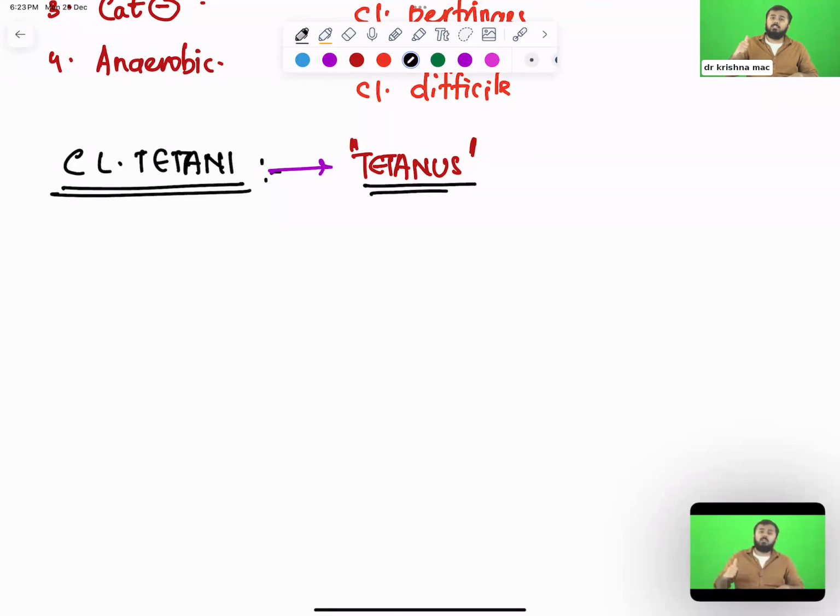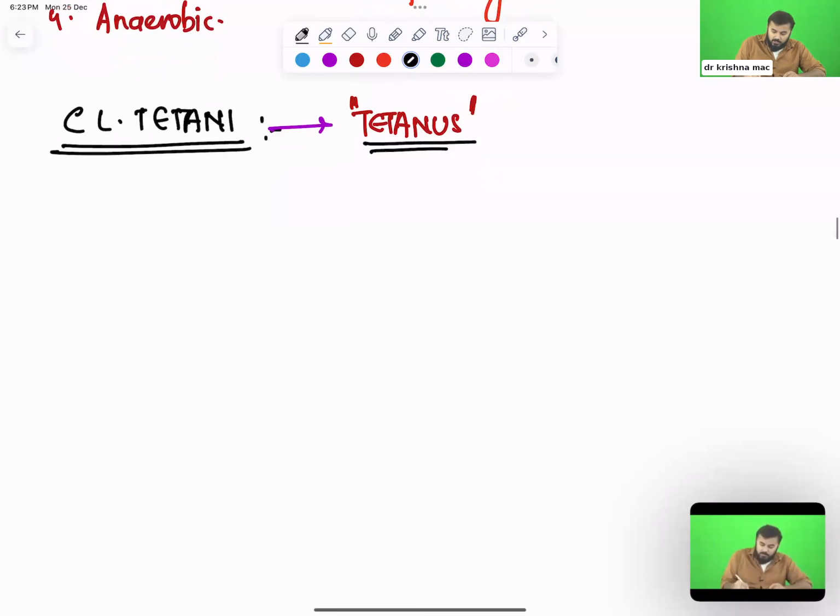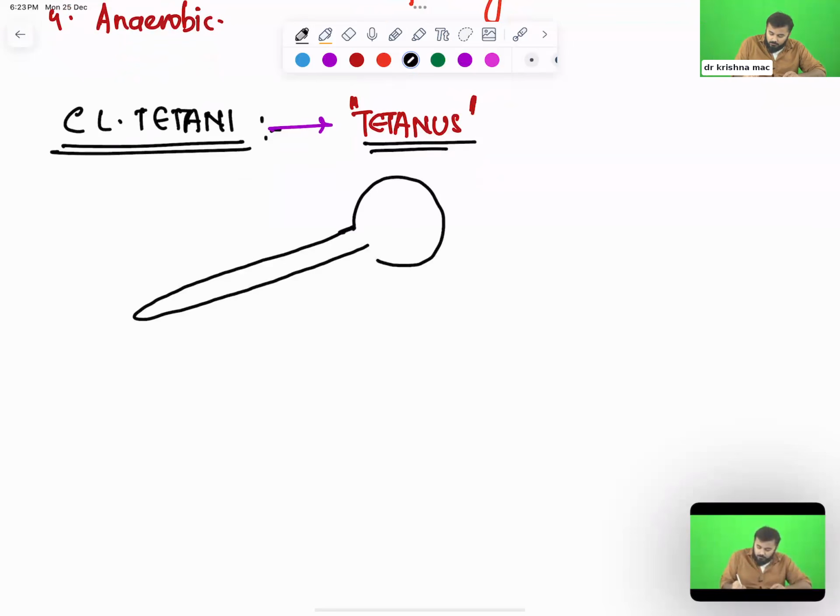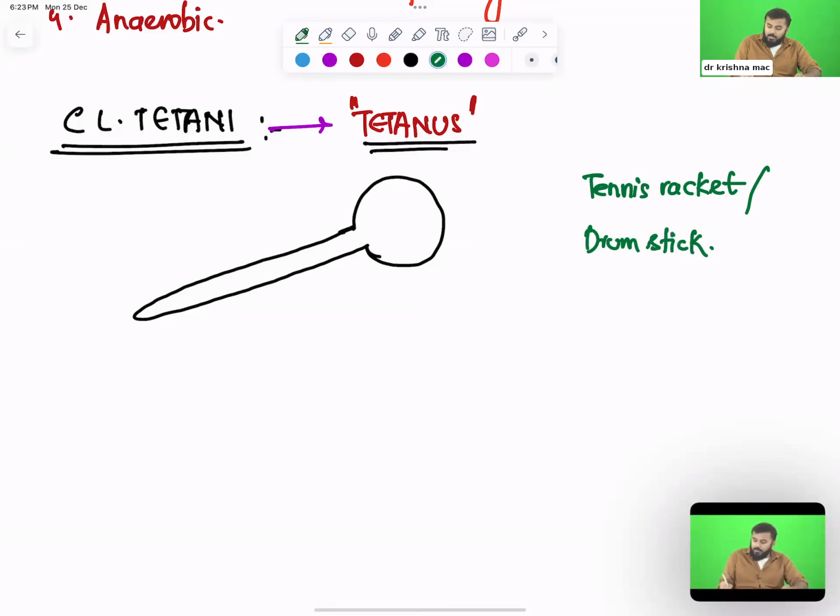Now, how are these spores stable? You have to look at the structure of Clostridium first. This is how the structure of Clostridium looks. Isn't it looking like a tennis racket or drumstick shaped bacteria?